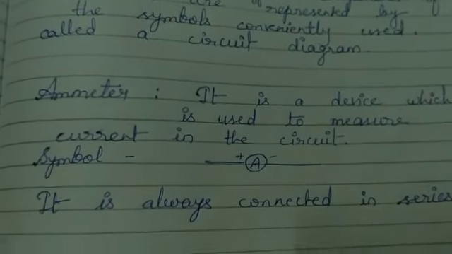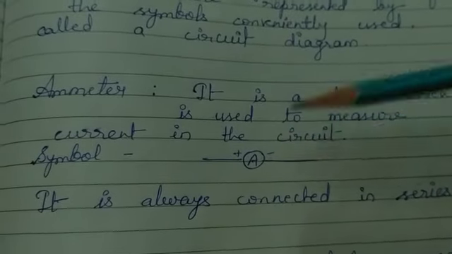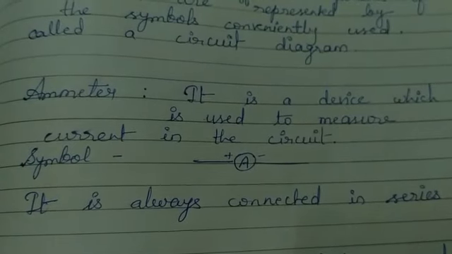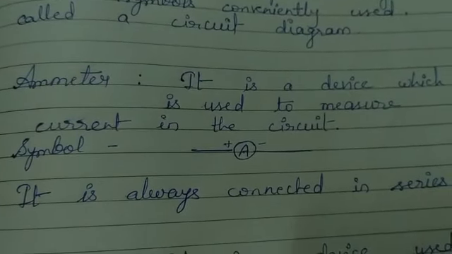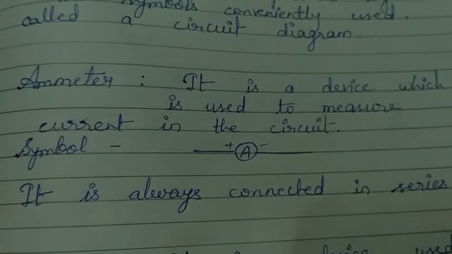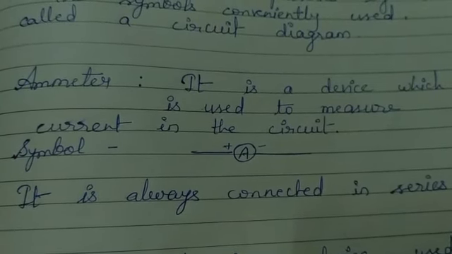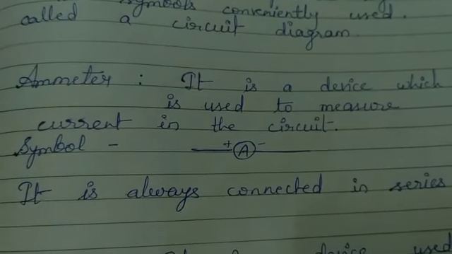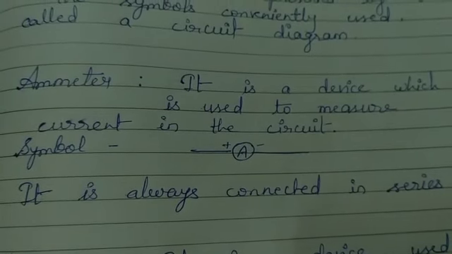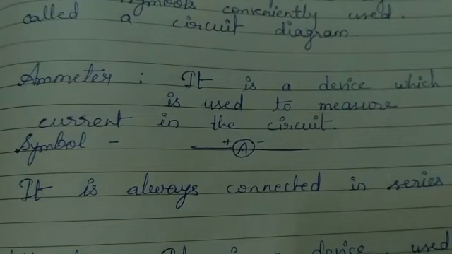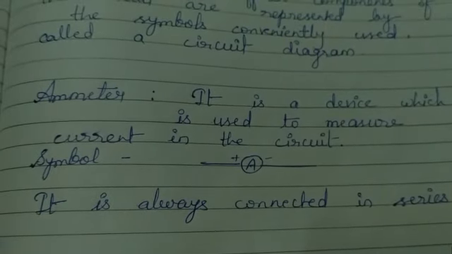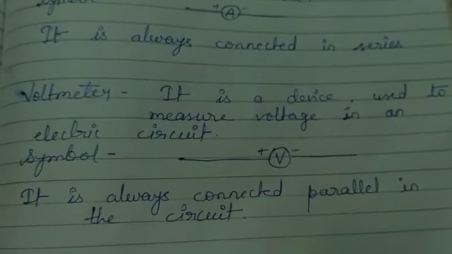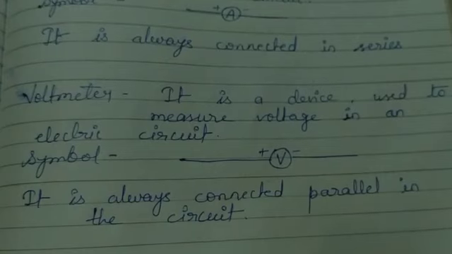In the circuit diagram you have seen this symbol A. Let's see what that symbol shows. That symbol represents an ammeter. What is an ammeter? It is a device used to measure current in a circuit. So whenever current is flowing in a circuit, to measure it we connect an ammeter in that circuit, and the ammeter is always connected in series.